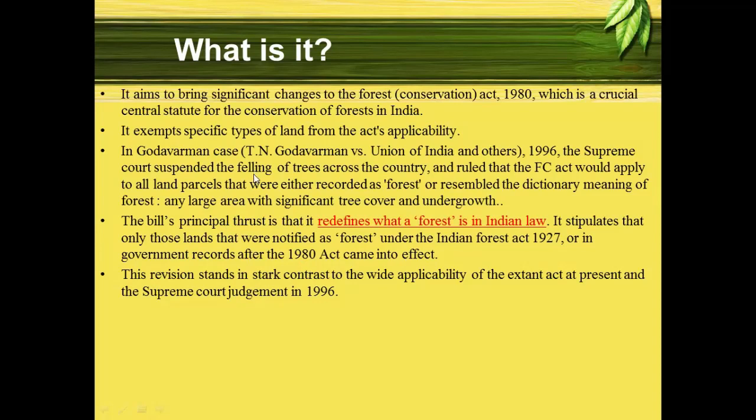And this is quite opposite to the point where the Supreme Court had said that whether or not it is recorded as forest, it will be counted as forest if it has got large area with significant tree cover and undergrowth. So you are seeing that these two points are quite a deviation from each other. Now, next we see, this is what.